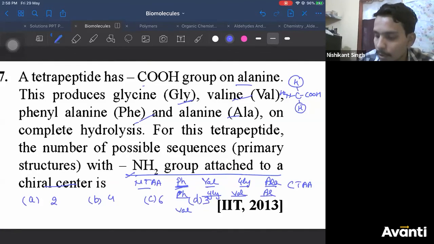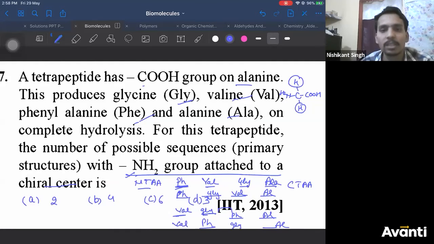Now, if valine is on the N-terminal, then you can have glycine, phenylalanine, and alanine last as it is. Then interchange these two, phenylalanine and glycine. So total, how many combinations are possible? How many combinations are you seeing here? 4. So such 4 sequences are possible for this tetrapeptide.